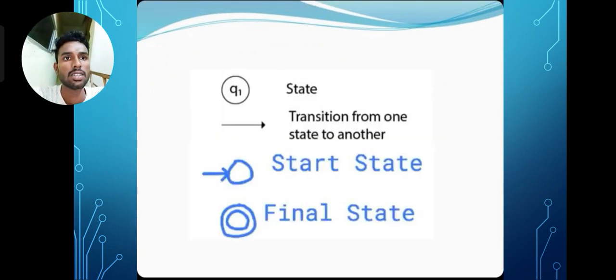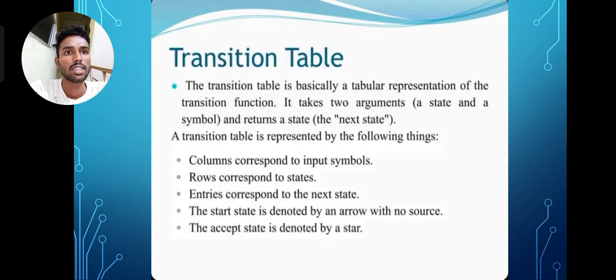Next one is state q1, transition from one state to another state. It shows the symbols, start state, and final state. Next one is the transition table. The transition table is basically a tabular representation of the transition function.